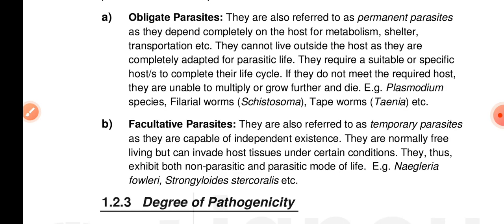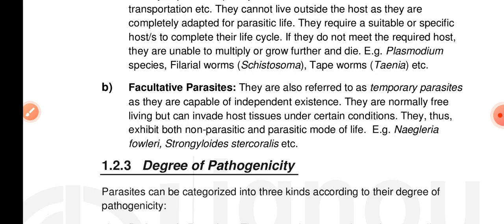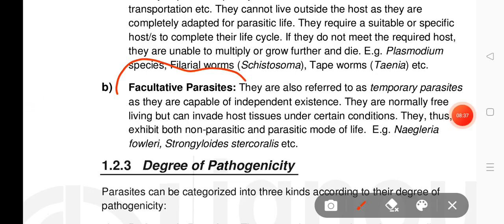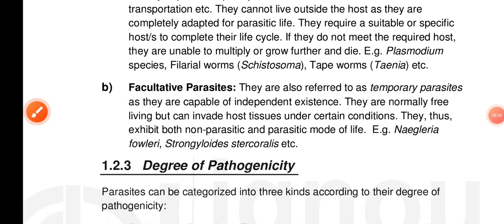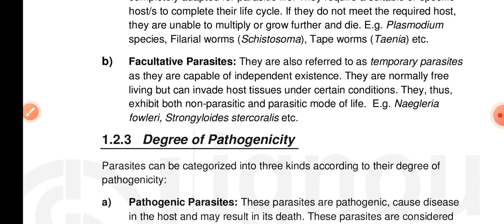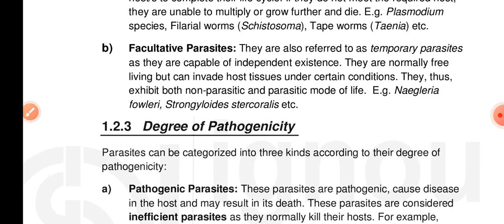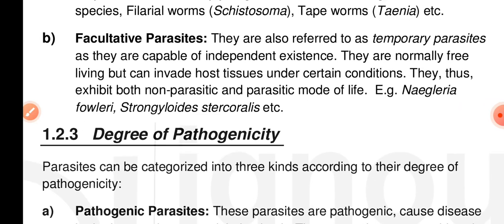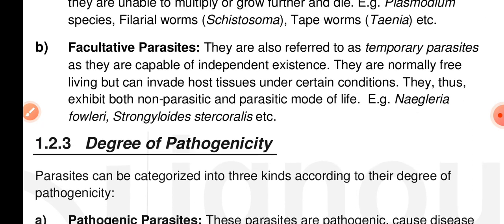Then we are going to talk about facultative parasites. What is a facultative parasite? Facultative parasites are organisms that can live either as a parasite on a host or as a free-living organism, meaning they can complete their life cycle without needing a host. So a facultative parasite does not require any host.